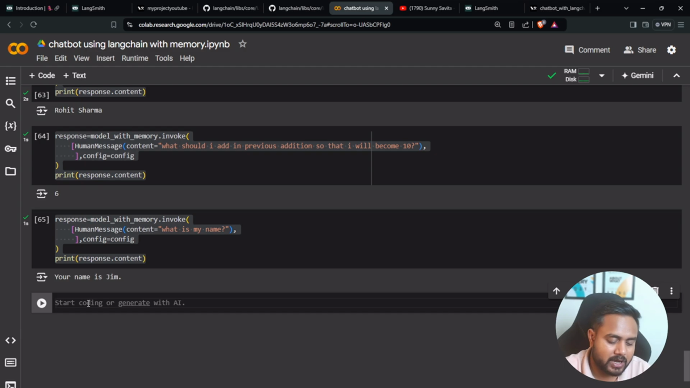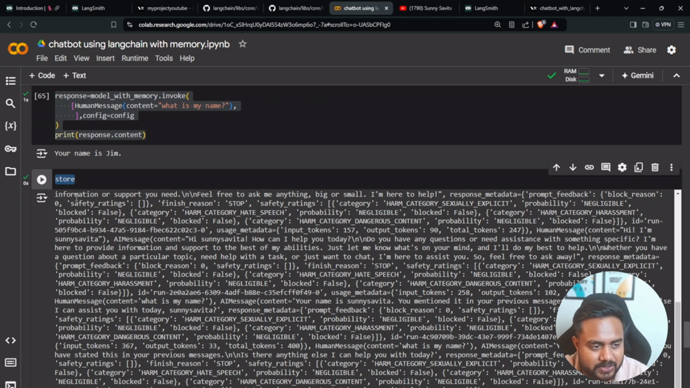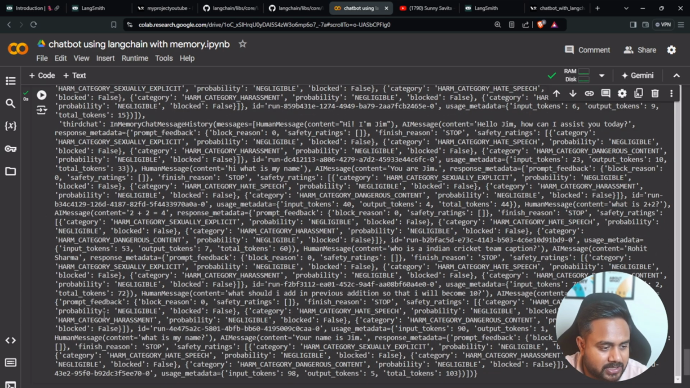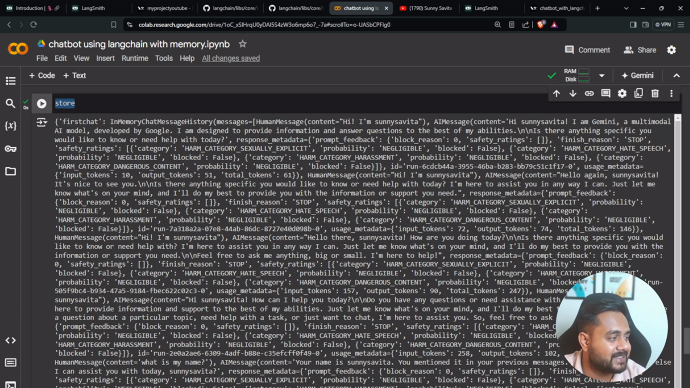How are we able to do it? How are we able to sustain it? See, if I print this store now, inside this particular dictionary you will find the complete conversation. I hope, guys, this is getting clear to all of you. Tell me, is it clear? If it is clear, then you can mention it inside the comment section, guys.